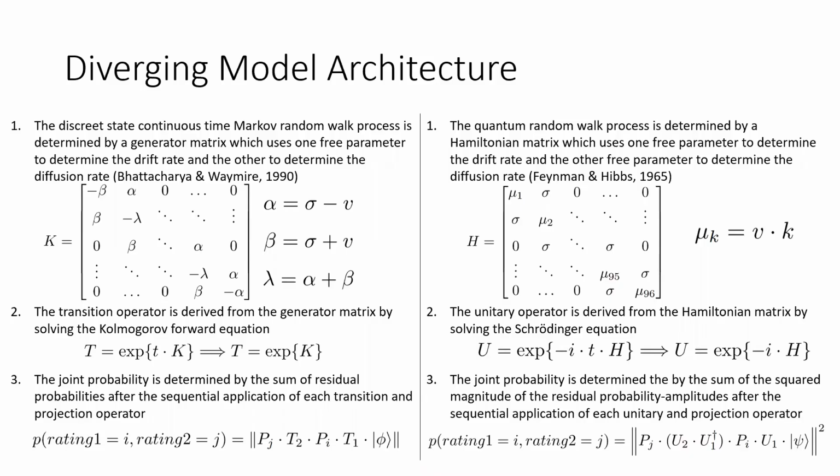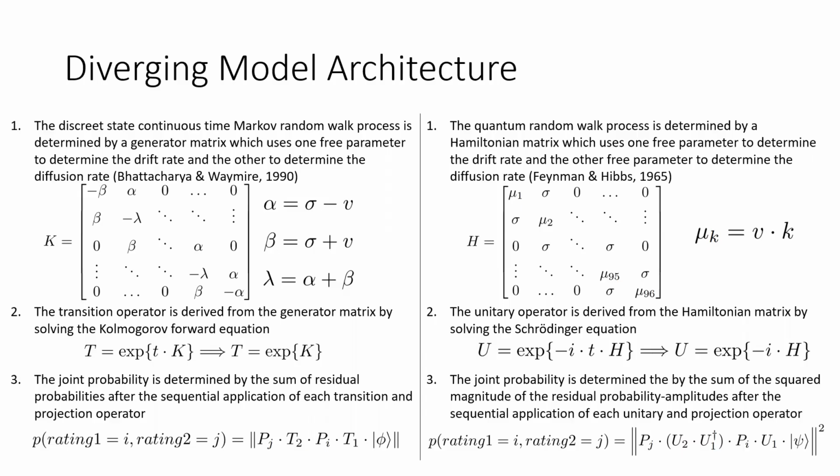Since we are not trying to model time in this current study, we absorb time into the two free parameters. Finally, the joint probability of a pair of ratings is determined by applying the transition operator and projector for the first likelihood rating to the initial state, and then applying the transition operator and projector for the second likelihood rating. And then the joint probability is equal to the sum of the residual probabilities.